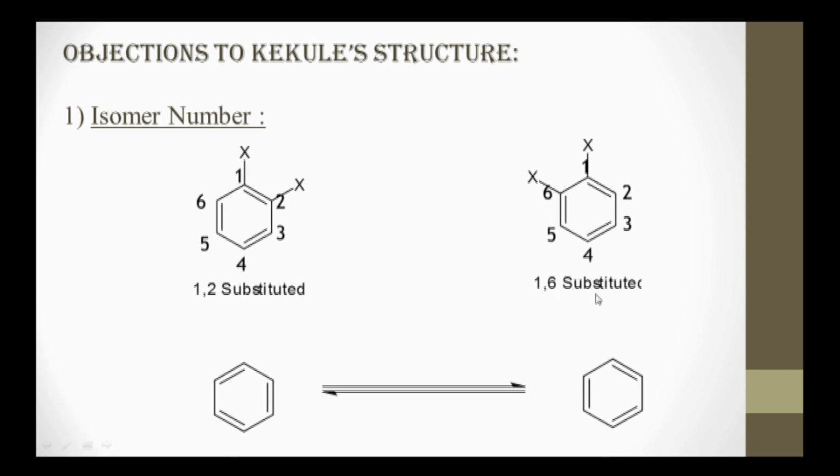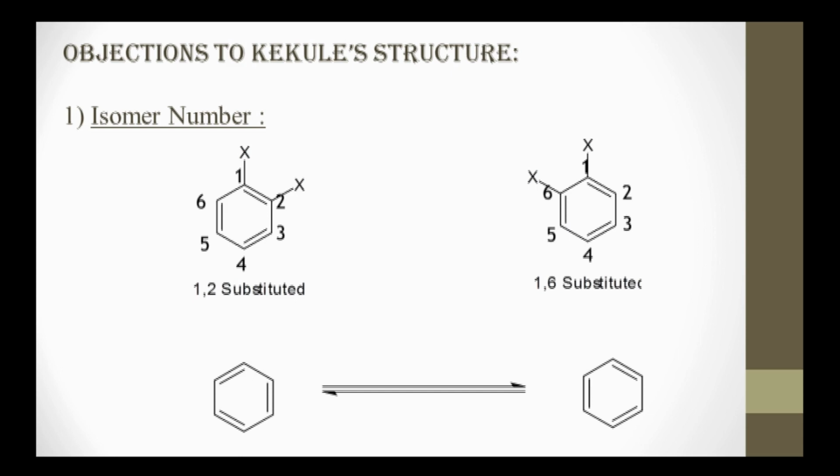According to Kekulé's structure, this was the 1,2 disubstituted compound. Now, this disubstituted benzene can be drawn like this also, which is a 1,6 disubstituted compound.